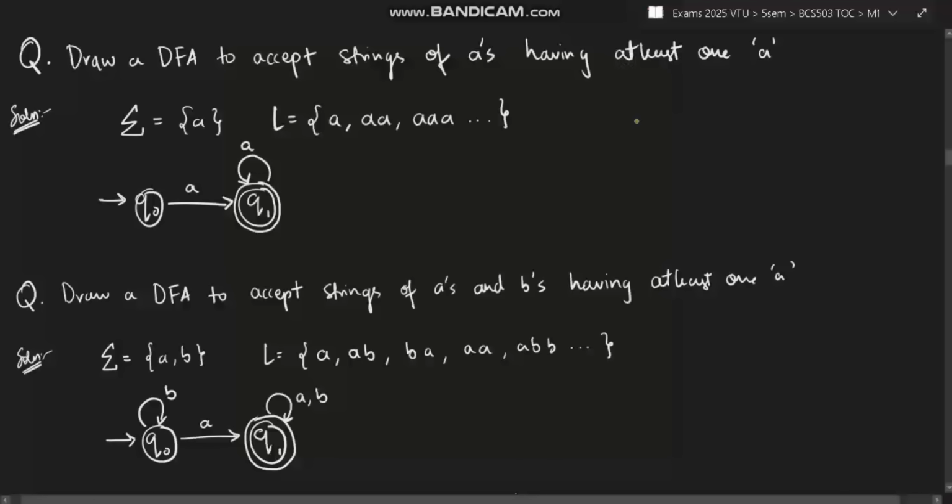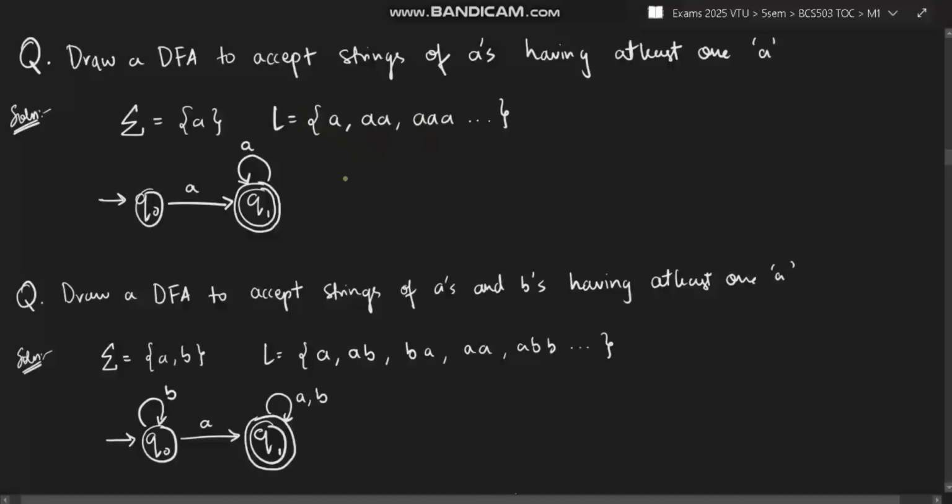So the first question is: draw a DFA to accept strings of A's having at least one A. The first thing you need to do is write the alphabet. The alphabet in this case would be just A, because they have given strings of A's. And the language would be all the strings you can form using A with the condition of having at least one A. The shortest string is A. After that, you can have double A, triple A, any number of A's. Those are the valid strings, so this forms a language.